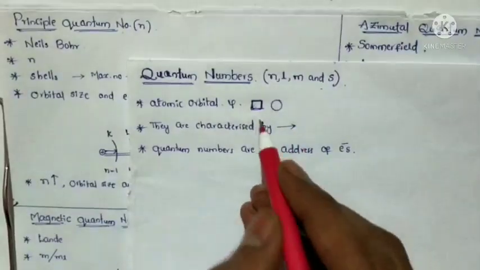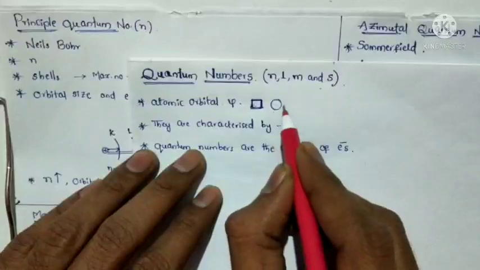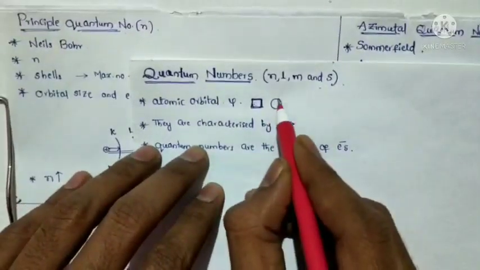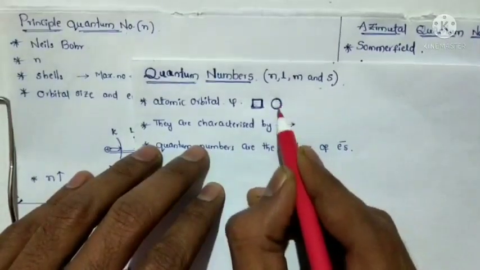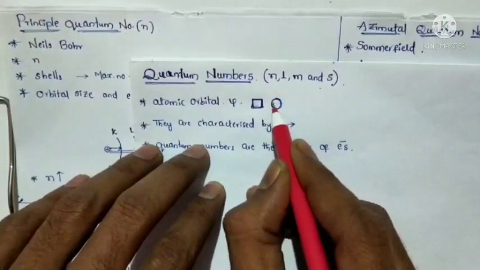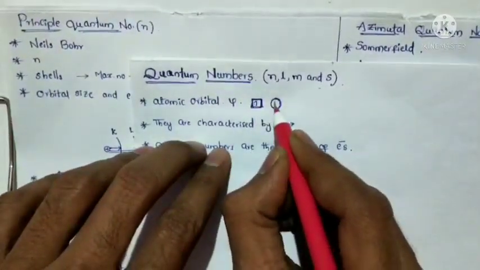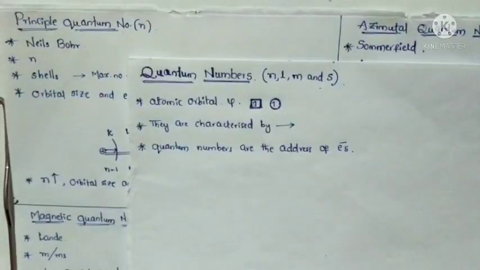Atomic orbitals are generally represented as square boxes, but sometimes as circles. Both are equal.